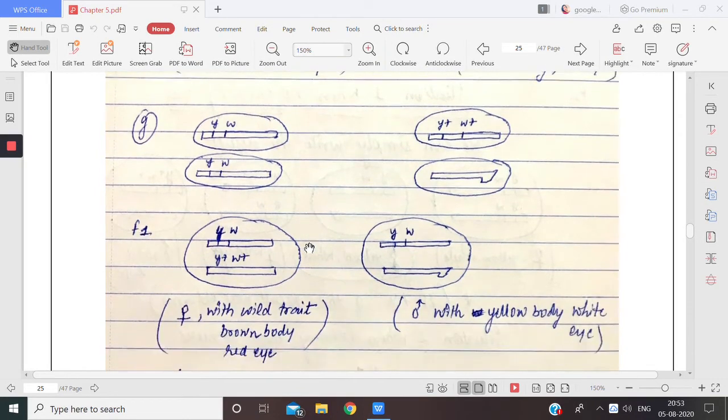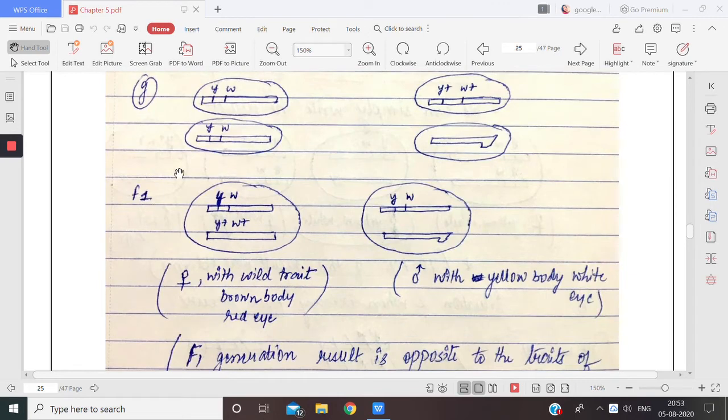Wild type, that is brown body with red eye, because these are dominant, so they will express themselves. And here we will be getting yellow body with white eye, because the other set does not have any genes on the chromosome.